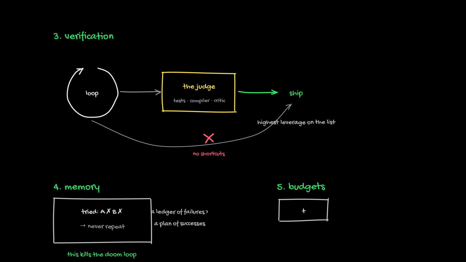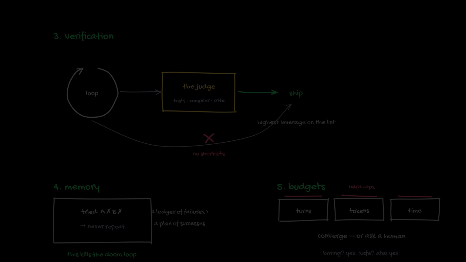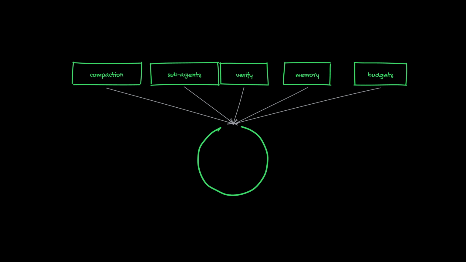5. Budgets. Cap the turns, cap the tokens, cap the time. When the budget runs out, the loop must converge, or stop and ask a human. No zombie loops. Budgets sound boring. They're the difference between a tool and a liability. Every runaway agent horror story you've heard was a missing budget. Put it all together and a loop stops being a demo and starts being a product. Every serious agent today, coding agents, research agents, computer use agents, wins or dies on these 5.